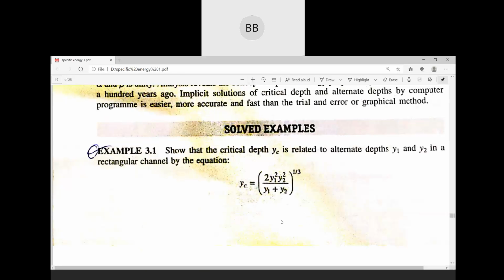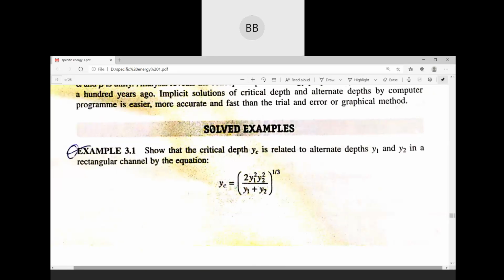So today we are solving few numericals related to specific energy. Kindly write down the question of the first numerical. Write down the question of the first numerical. So that the critical depth, that is your YC. So you first write down the first numerical.